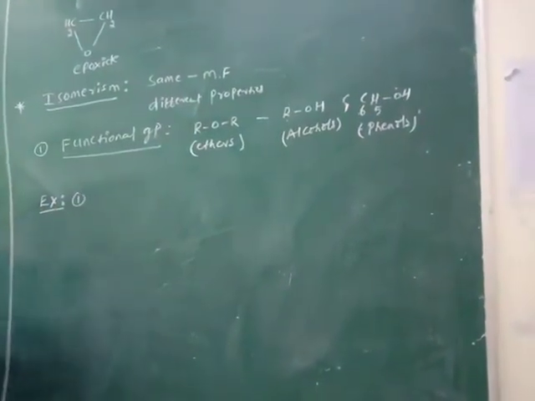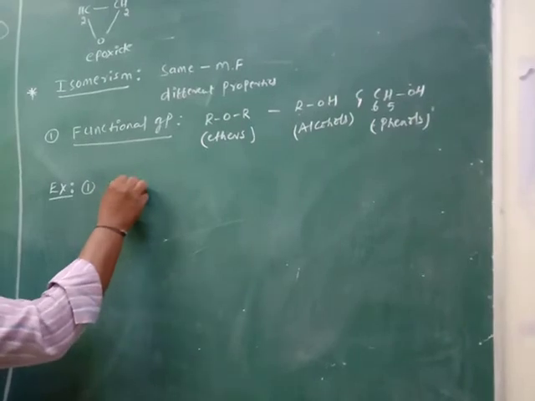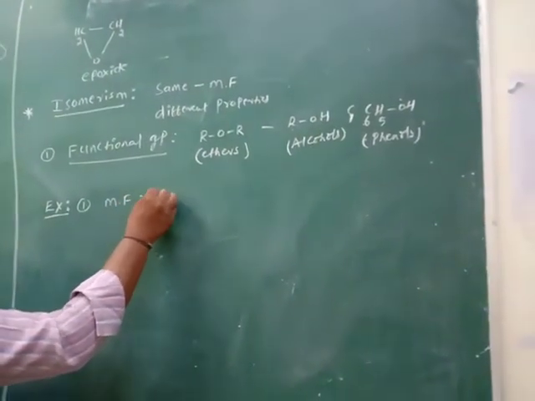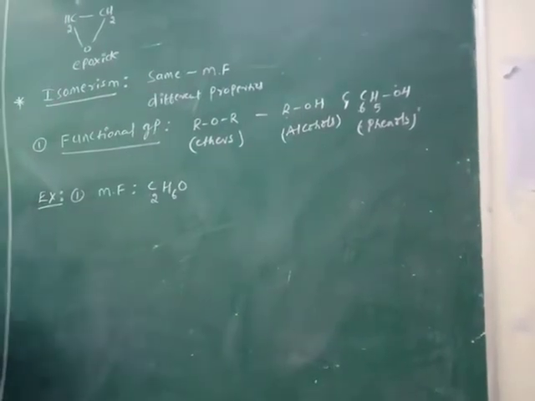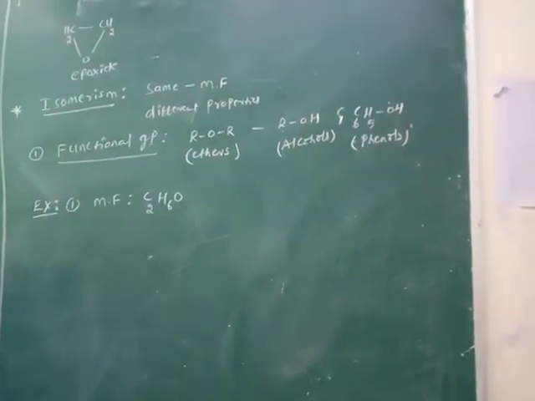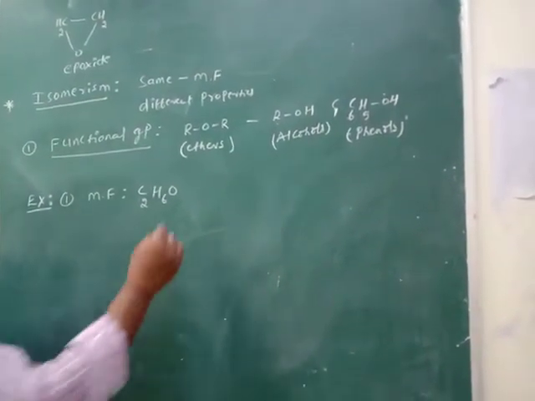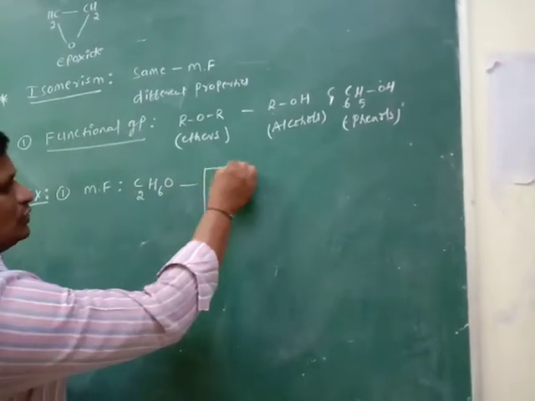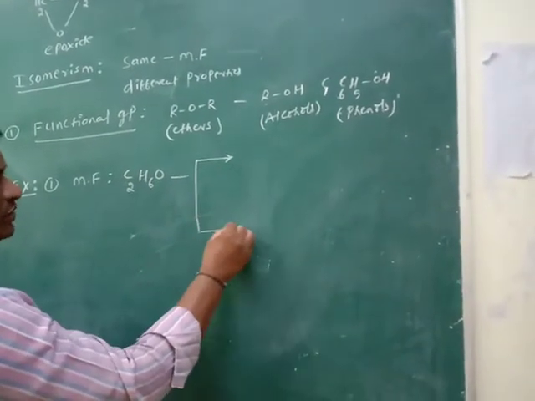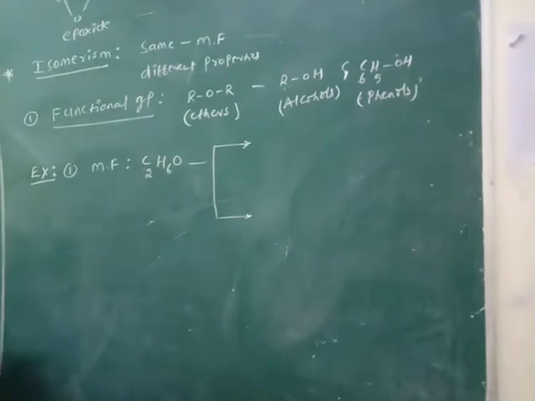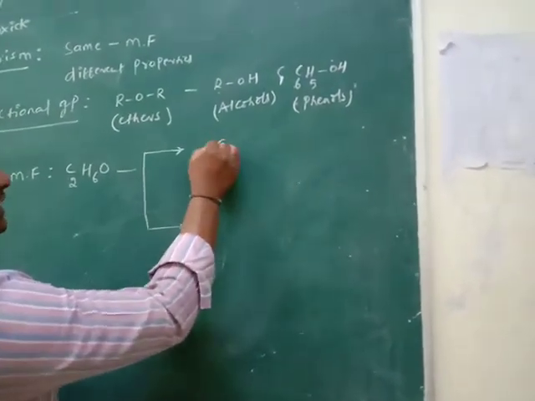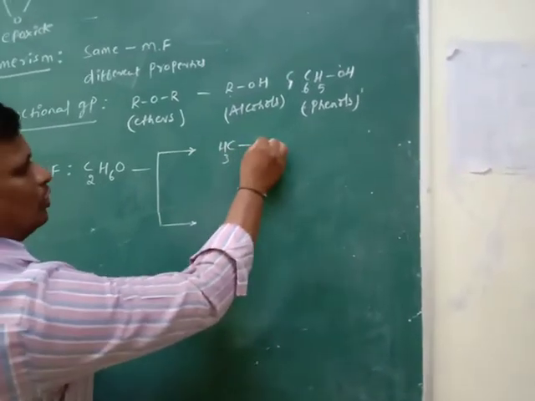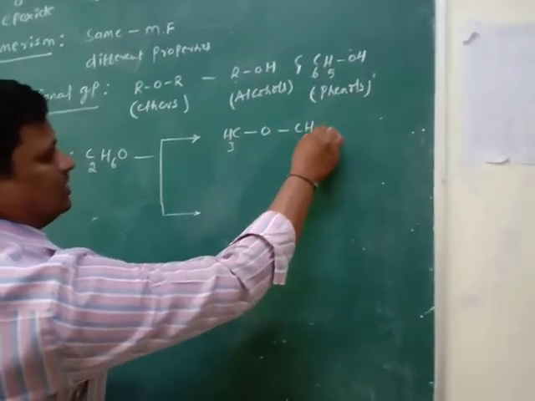Example 1: the molecular formula of the compound is C2H6O. C2H6O has two functional group isomers. The first one is ether, CH3OCH3.